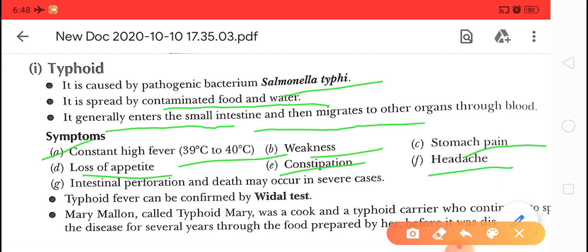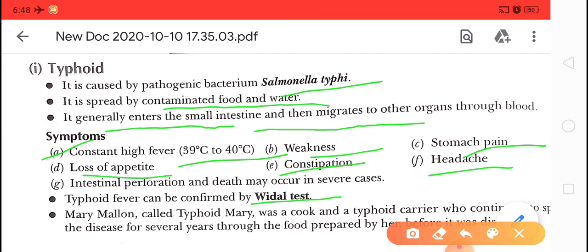Children, now diagnosis. How can we diagnose that a person is suffering from typhoid? For that, a test is there, that is the Vidal test. Maybe asked in exam: name the test that confirms typhoid fever. So the test is the Vidal test.